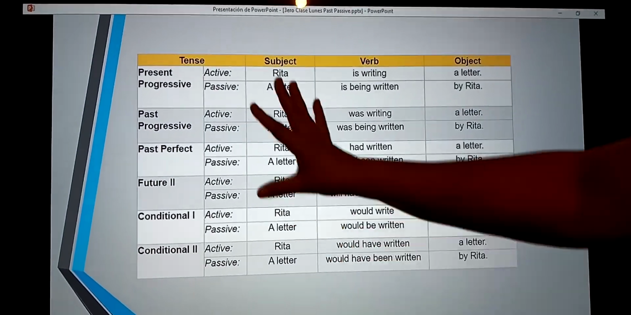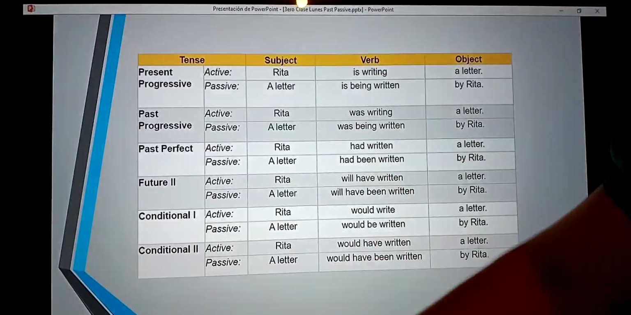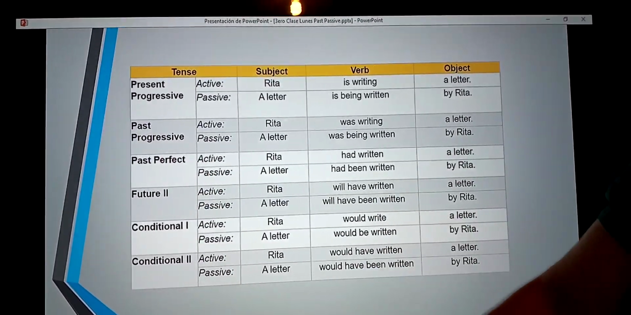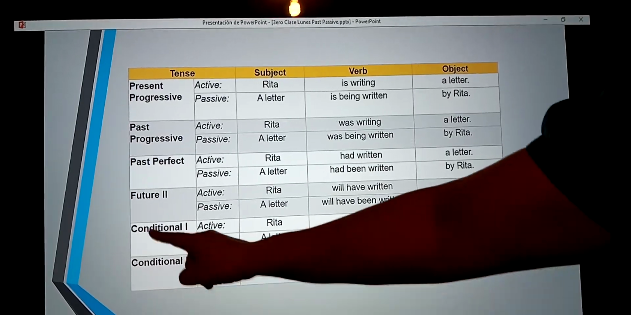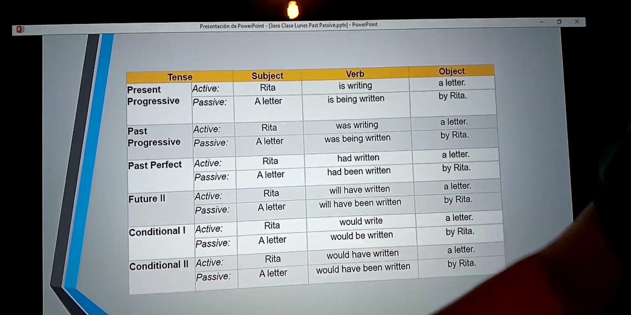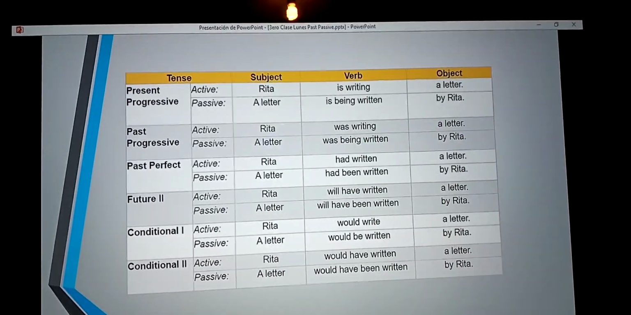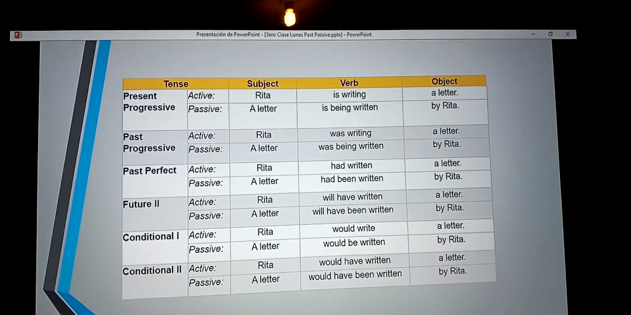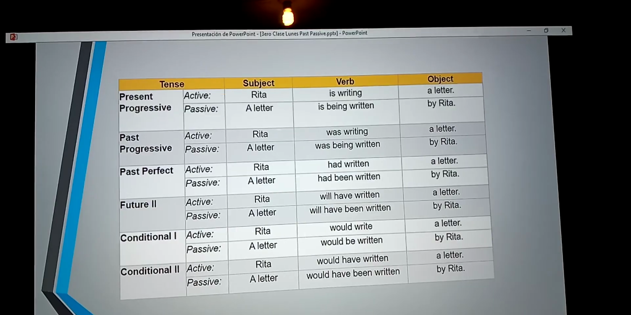Okay? This is the tense: present progressive, past progressive, past perfect, future 2, conditional 1, and conditional 2. This is the active and passive, okay? And subject, verbs, and object, okay? This is the finished class.